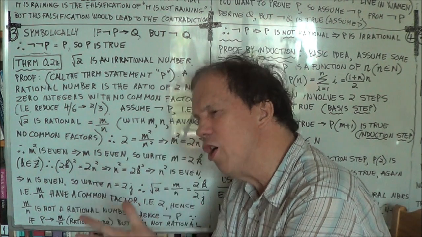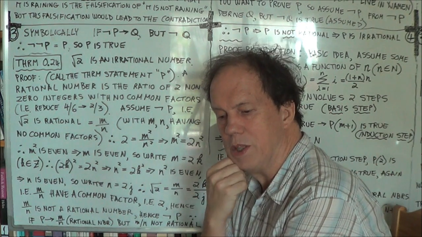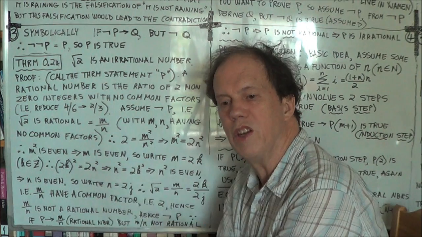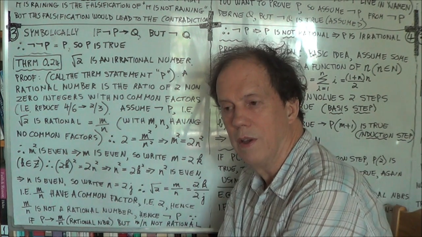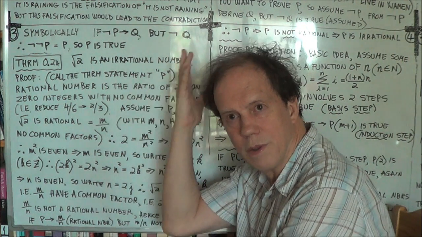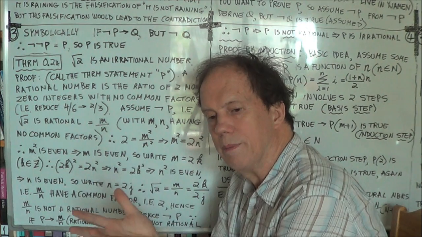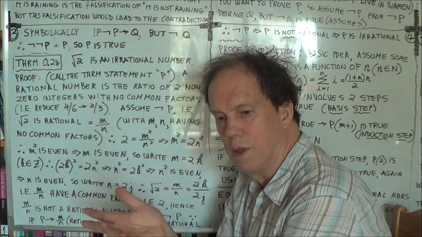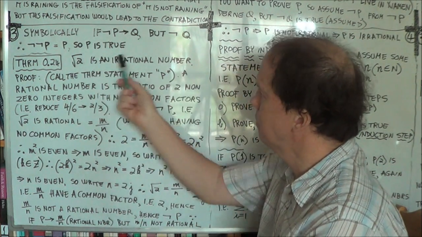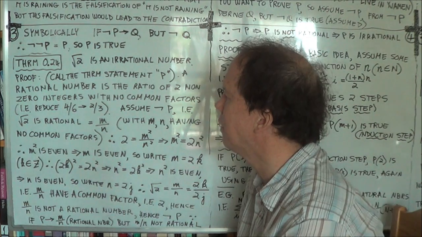Sorry, we know that not Q is true, but we deduced Q from not P. We deduce Q, but we know not Q is true, and therefore not P must be false, using the modus tollens that we talked about previous session. So not P is false, and therefore P is true. And what's P? Well, this. Okay, so that's our proof. That's the grand strategy, if you like, the overview.